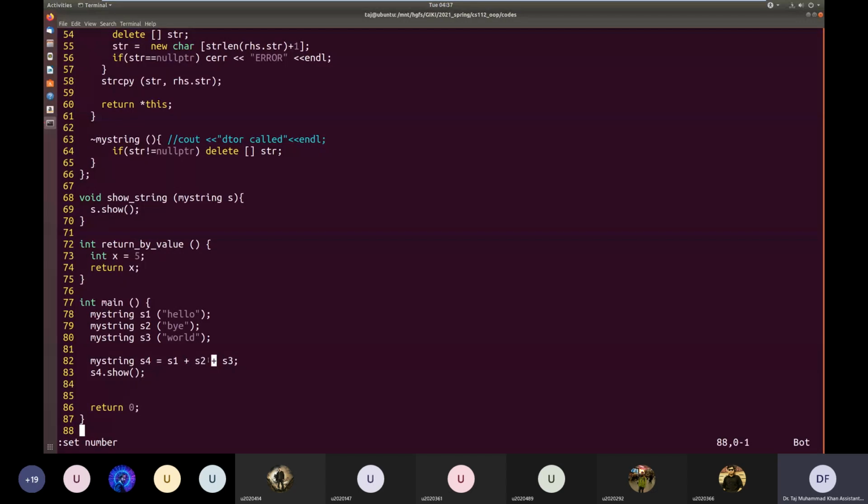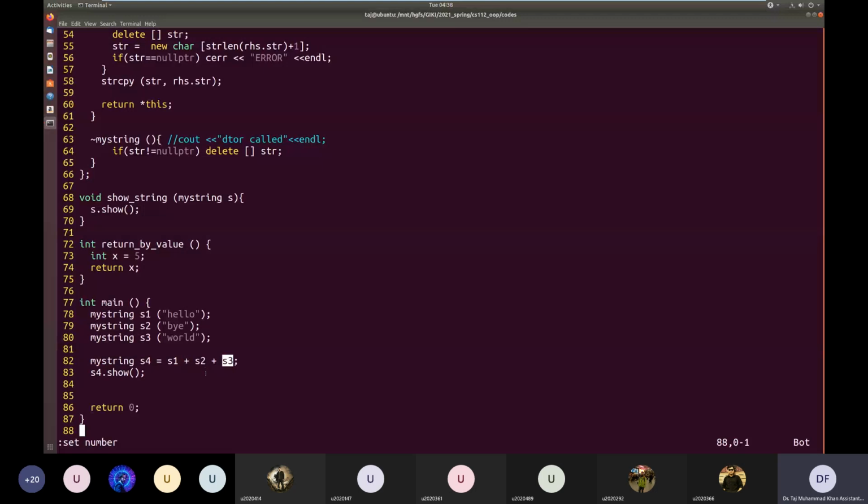And then the second plus operator will be called. So in that function, the LHS would be the result of s1 plus s2, which is the concatenated string returned by the first plus operator. So that would be the left hand side operand of the second plus operator. That string's function will be called, and s3 will be passed to it as an argument.